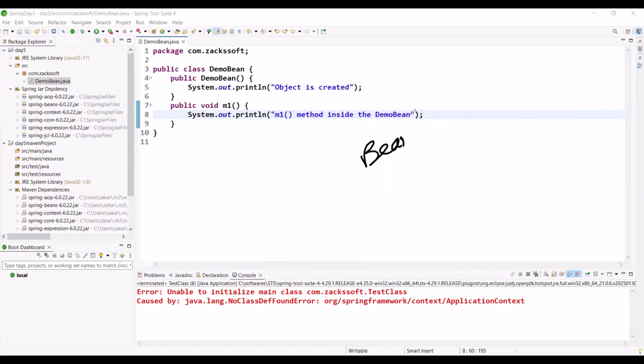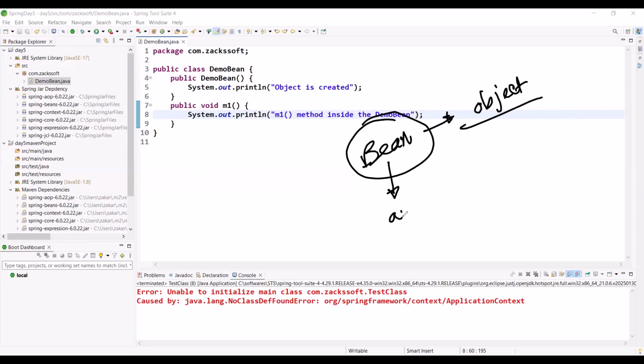If anyone asks you what a bean is, simply, a bean is an object. This object is created, managed, injected, and destroyed by the Spring container. Or you can say any class: if we configure this class with the Spring container, then this class is a bean class, nothing more than this.